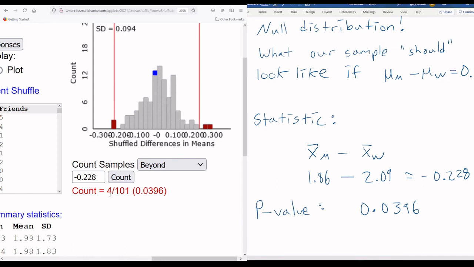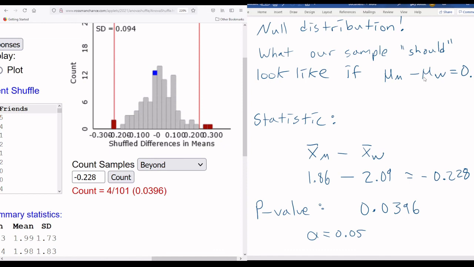And just as reference here, 4 samples. That's it. 4 times out of 101 total did we shuffle this up and end up getting a statistic that is as extreme or more extreme than ours. Now, I didn't mention what alpha was when we were doing this, so we can assume it's 0.05. What does that tell us? Well, our p-value is smaller than alpha, so we're going to reject this null, and we think there's a difference between the groups. We're pretty confident there is a difference between these groups.